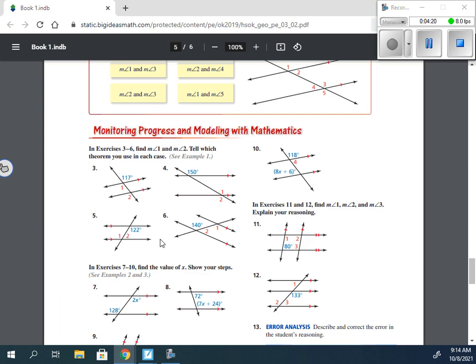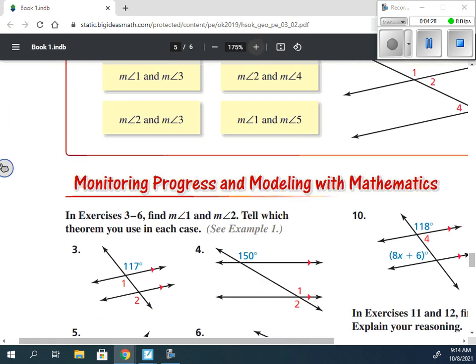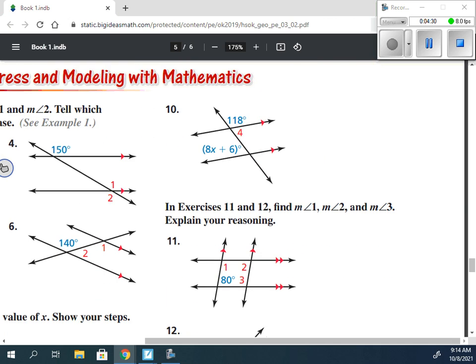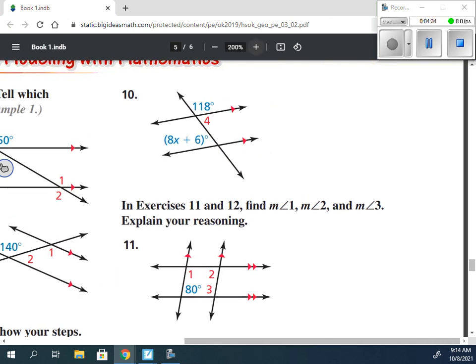Nine, 10. Solve for the value of x. So we look at this here. Question number 10. Are 118 and 8x plus 6 corresponding angles? Alternate interior, alternate exterior?